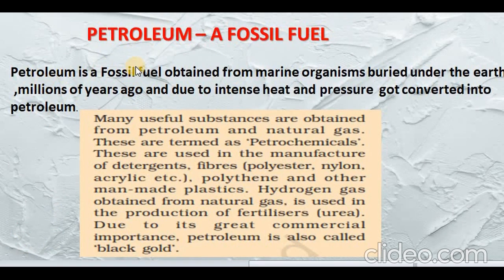Like coal, which was obtained from dead plants and vegetation, petroleum is obtained from marine organisms that got buried under the earth millions of years ago and due to intense heat and pressure got converted into petroleum. Many useful substances are obtained from petroleum and natural gas. These are termed as petrochemicals. These are used in the manufacture of detergents, fibers such as polyester, nylon, acrylic, etc., polythene, and other man-made plastics. Hydrogen gas obtained from natural gas is used in the production of fertilizers. Due to its great commercial importance, petroleum is also known as black gold.